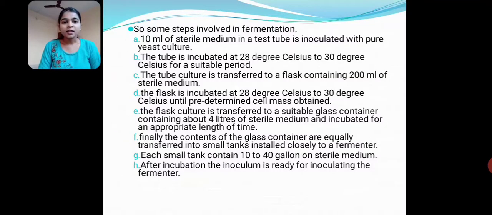Finally, the contents of the glass container are equally transferred into small tanks installed close to a fermenter. Each small tank contains 10 to 40 gallons of sterile medium. After incubation, the inoculum is ready for inoculating the fermenter.